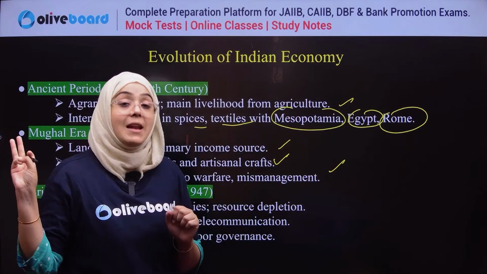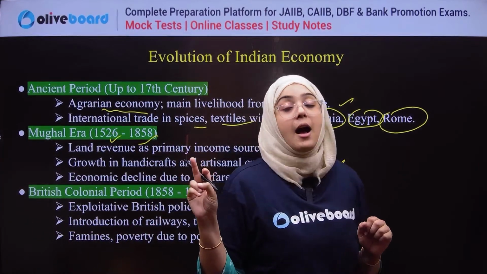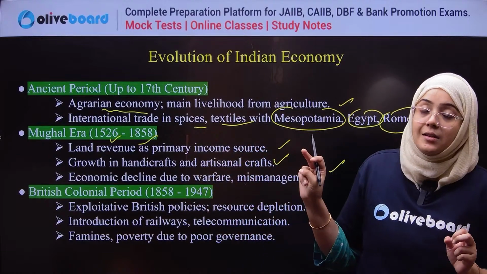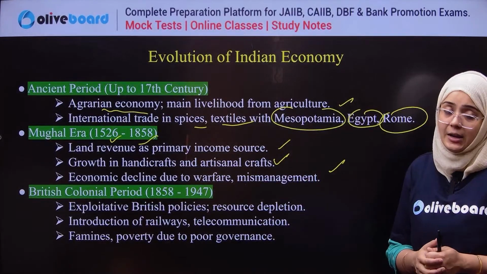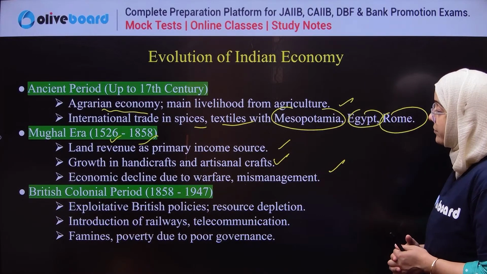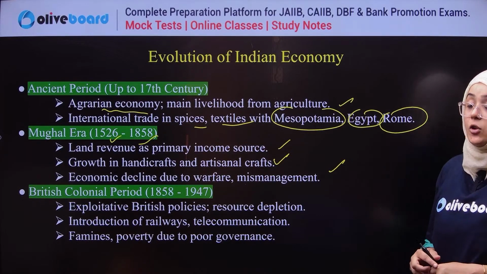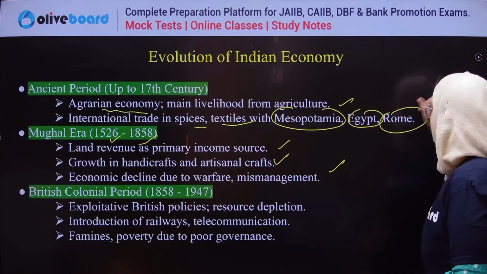In the Mughal era, they had land revenue as the main source. They had growth in handiworks and artisanal work, and there was economic decline also due to the mismanagement of the economy. Now, when we talk about the British time period, it is from 1858 to 1947, everyone knows.